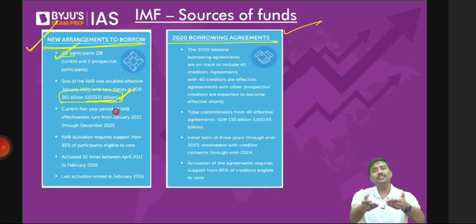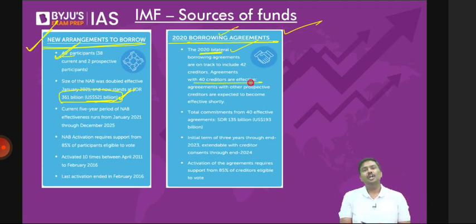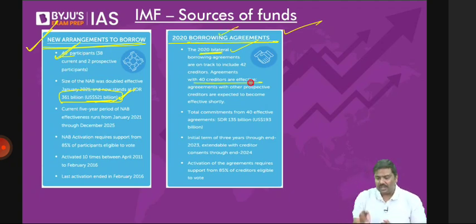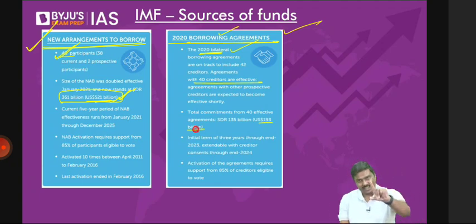If even this is not sufficient, bilateral borrowing agreements are there. Under this, there are 40 countries again, who have told IMF that if you require loans up to 193 billion, I will provide it to you. But again, there's a condition: 85% of these will have to vote in favor of it.